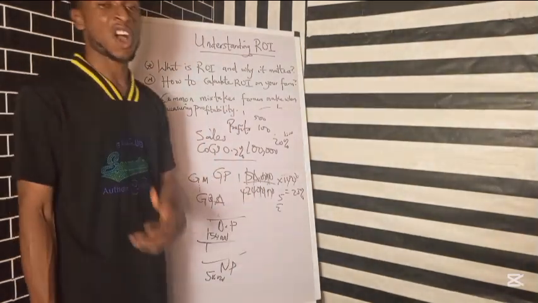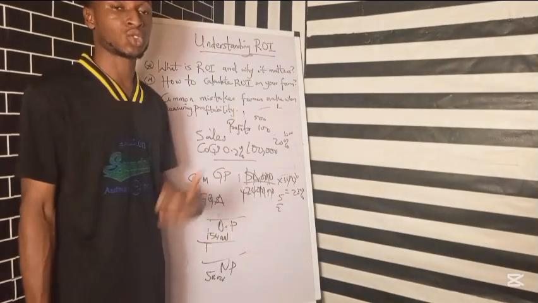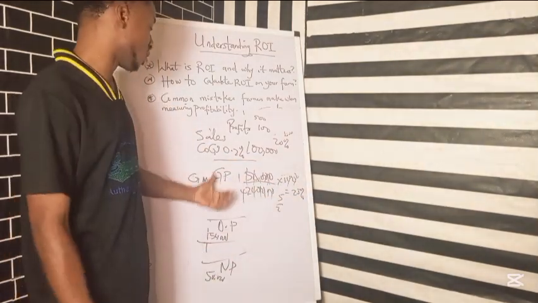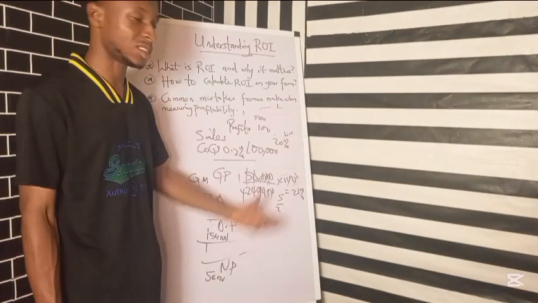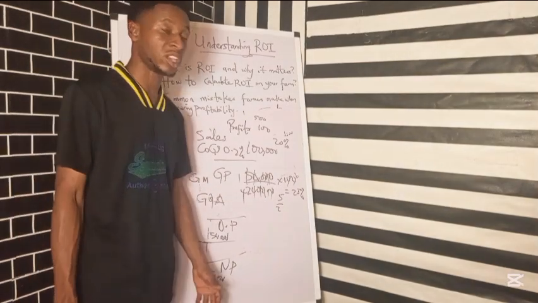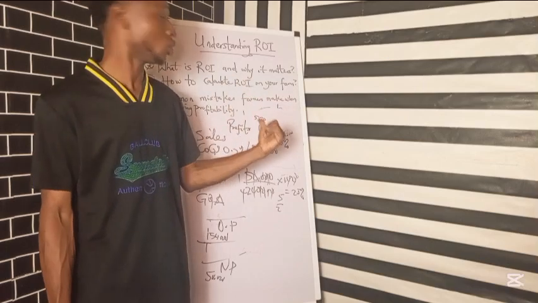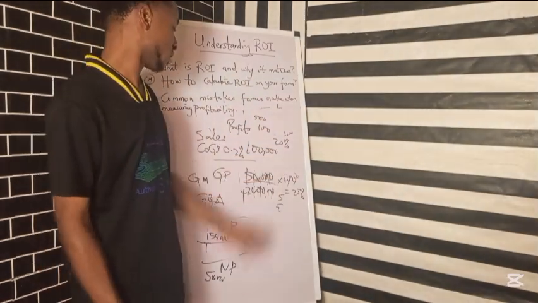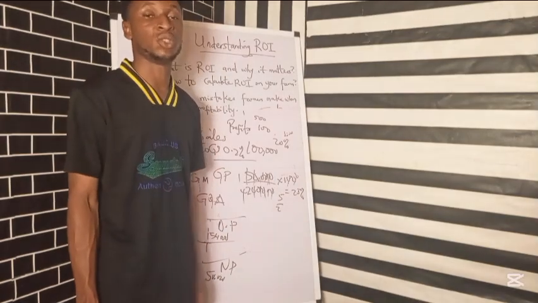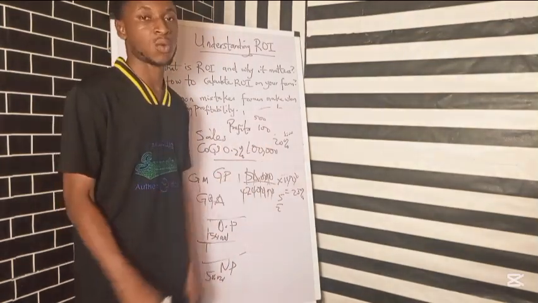To understand all these things, you are going to understand how much your revenue was, what is the cost of the goods that was sold, that's all the things you took to manufacture those goods. Then you have your other operating costs and things like that. Then you have your net profit, which you finally get. Then you divide it by the total investment that it took you, not just the cost of the goods, total investment, right? So after that, you can now calculate your return on investment and know whether it's really worth it or it isn't worth it.